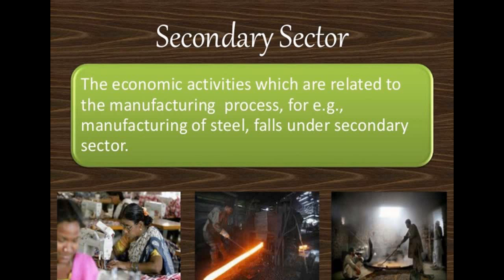If you want to take an example of some natural product, like if you have a cotton factory and you're producing cotton, so the raw material, cotton, you are taking from the primary sector, then it comes to the secondary sector for manufacturing, and then it goes to the next sector. So before you have a business of cotton, you should have all the raw material, then you have to manufacture it, and then you can transfer it to the other sectors. Now this is how the secondary sector works.